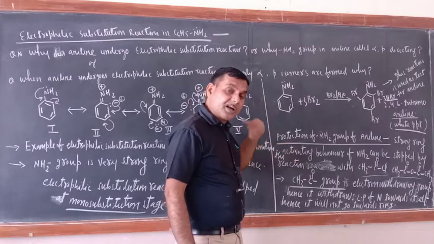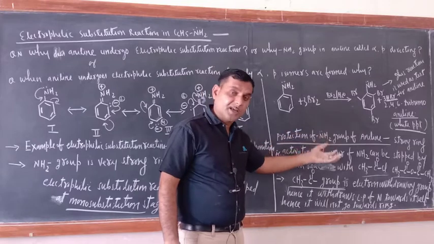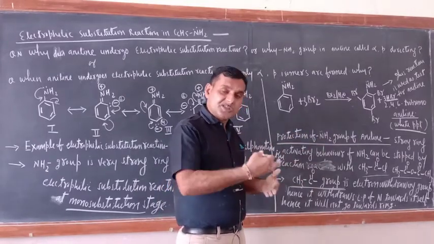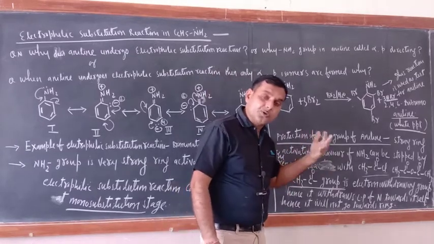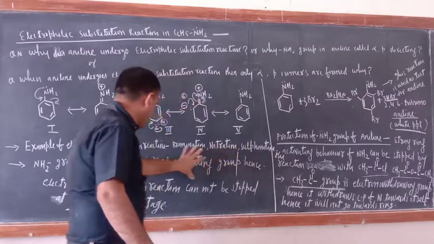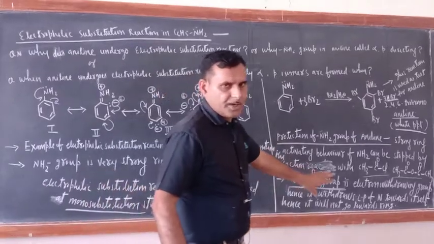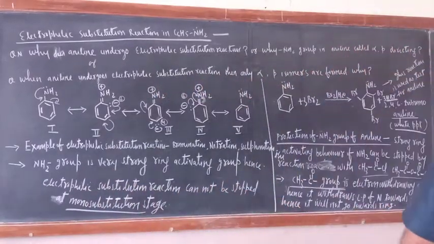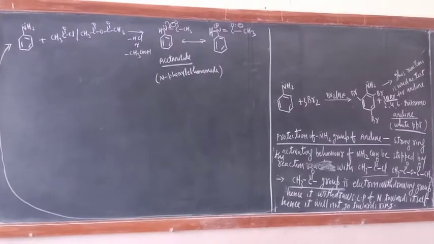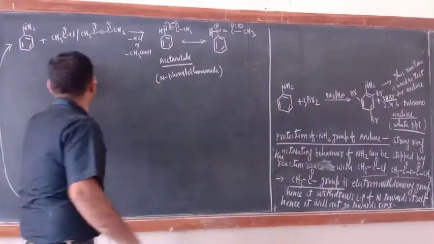Instead of going toward the ring, they will go toward the CH3CO group. So now the ring will not be activated much, and instead of getting the tri substitute, you will get the mono substitute. Now the question arises, how? So now I will wipe this side and write those reactions. Just see the reaction of protection. Whatever I have explained, the same way I wrote here.